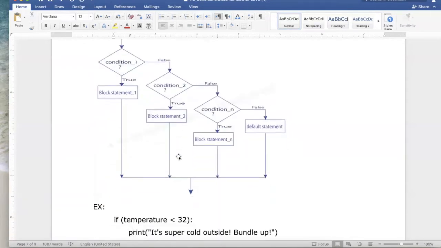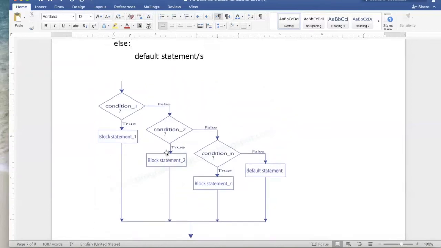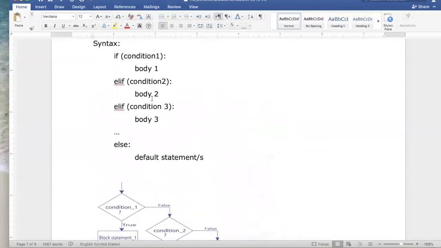The way this works is that only one of these options is going to execute. So when we look at the multi-way branch, we have all these different pathways that are alternatives, and only one pathway is going to execute. So whatever the first condition that evaluates to true is, that's the body that's going to execute. Once that condition's true, everything else in the syntax is skipped.